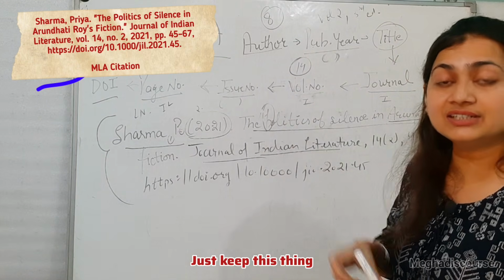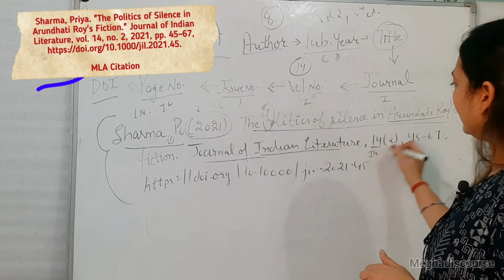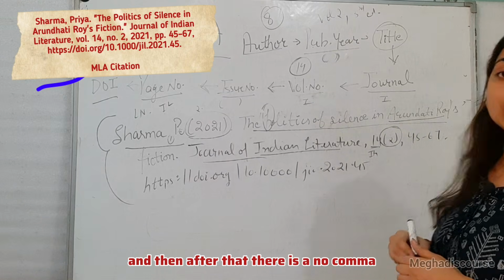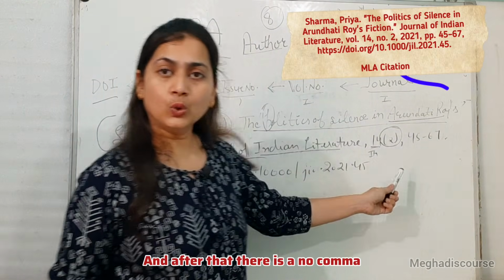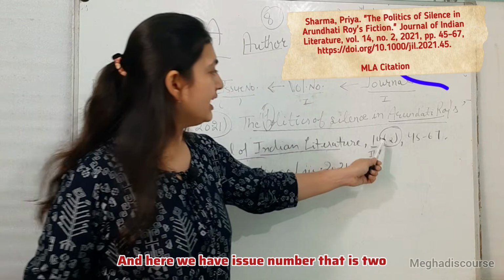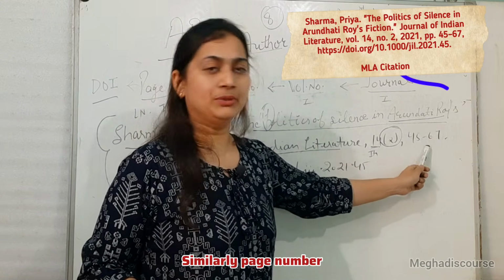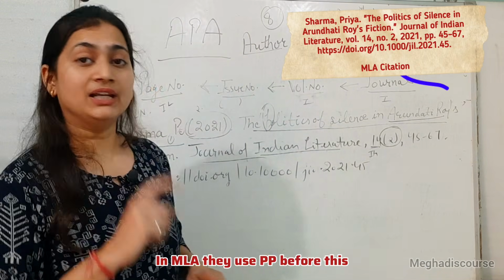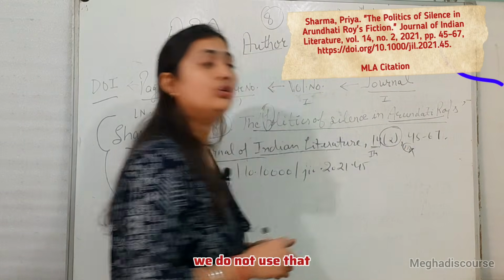Just keep this difference in your mind. Then after that there is no comma, there is no point, and they use brackets, and here we have the issue number, that is 2. Then we have a comma, similarly the page number. In MLA they use pp before this, but they say no, we do not use that p.